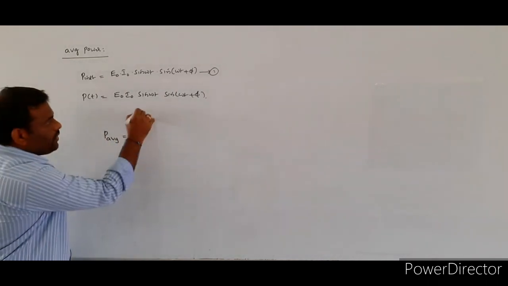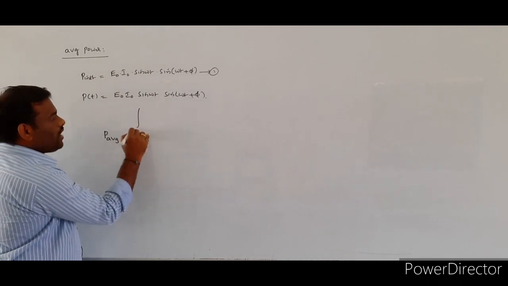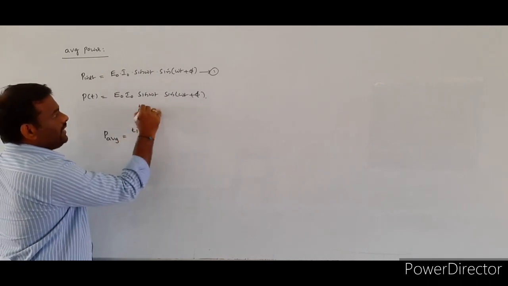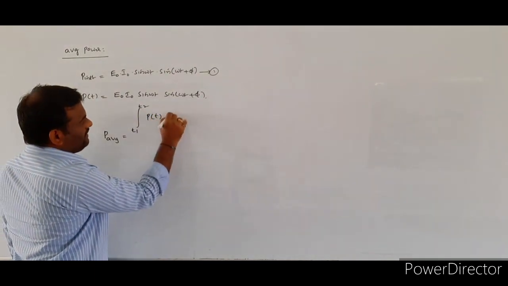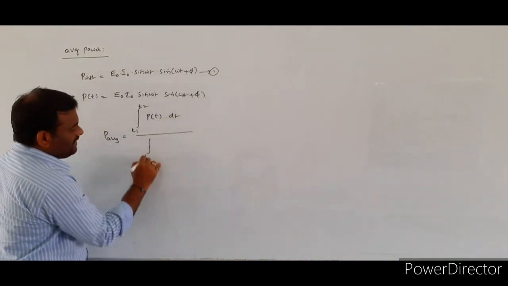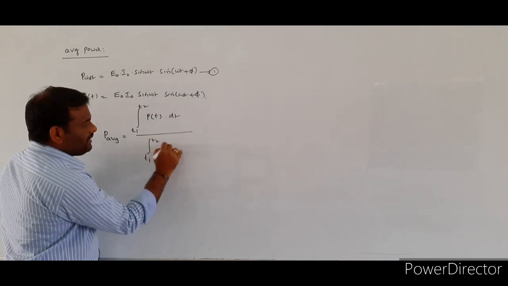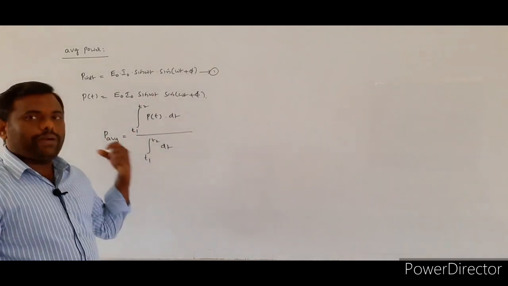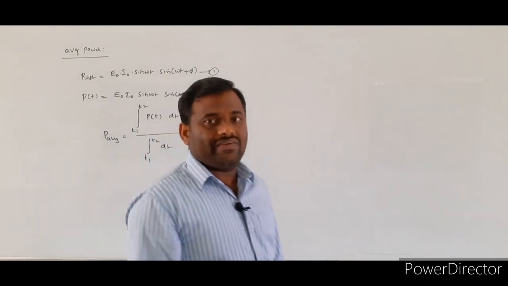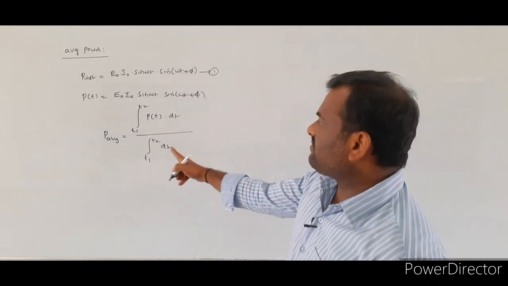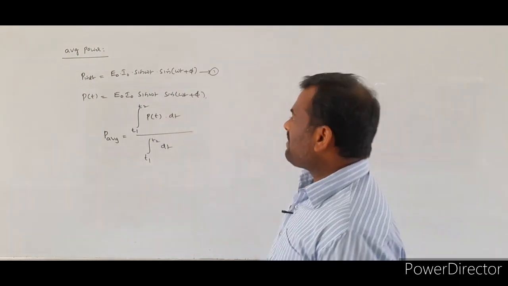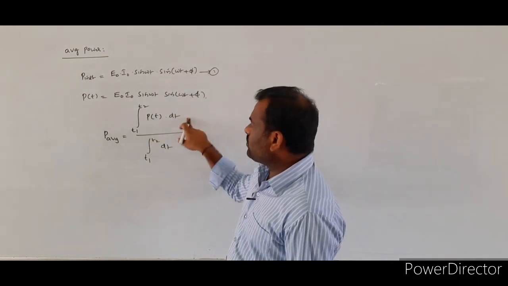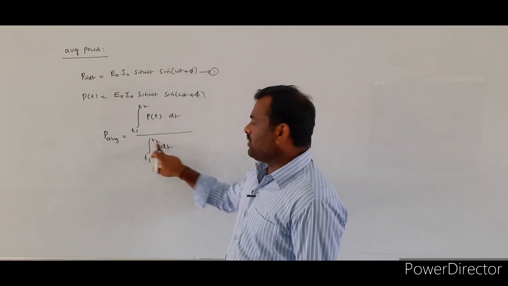According to the given formula, we have to write integral T1 to T2 P of t into dt by integral T1 to T2 dt. So by using this formula, P average is equal to integral limits from T1 to T2 of the instantaneous power P of t into dt by integral T1 to T2 dt.